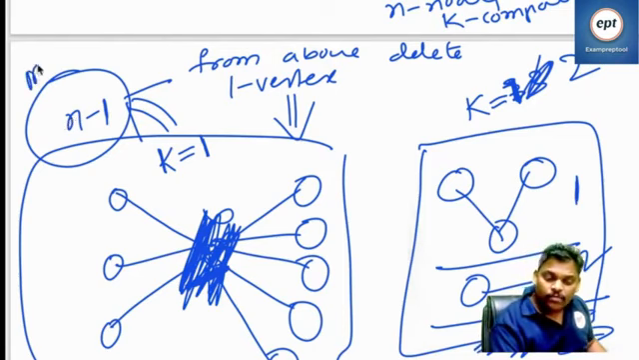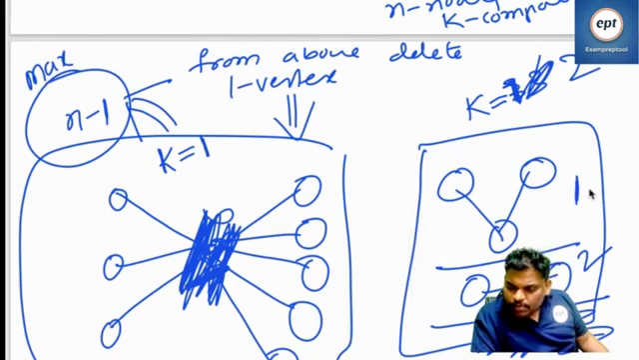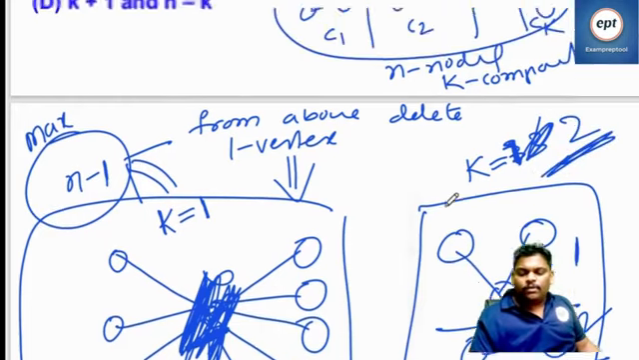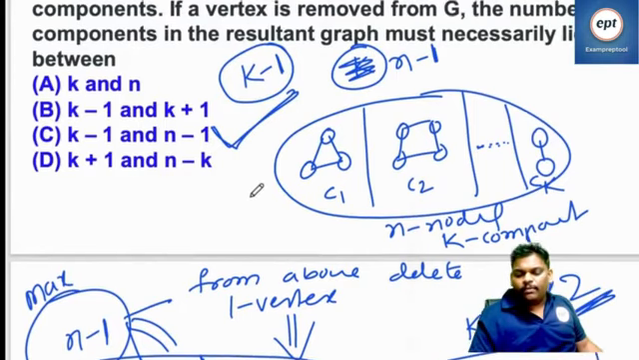Yeah, star graph. Maximum these many. Minimum how many is? Number of components previously 3. Now one person you deleted, it became 2. 1 decrease. Minimum 1 will decrease. Maximum n minus 1. In between anything can happen.